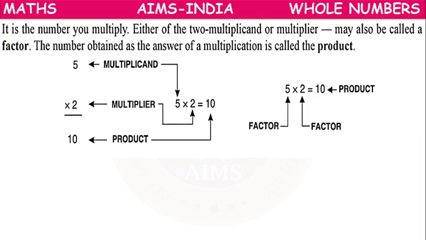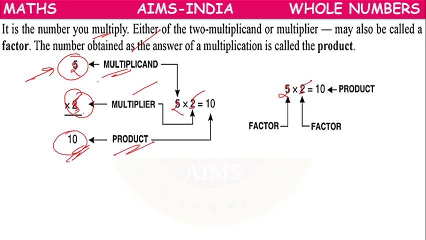So here 2 is multiplicand, 5 is multiplier. Number of objects in the group, 2, is multiplicand; with 5 we are multiplying, multiplier; and 10 we are getting as the answer is called product.